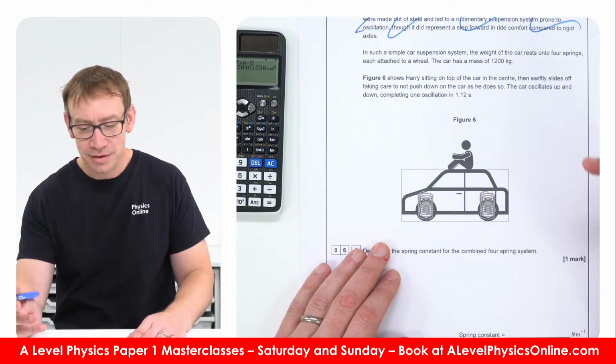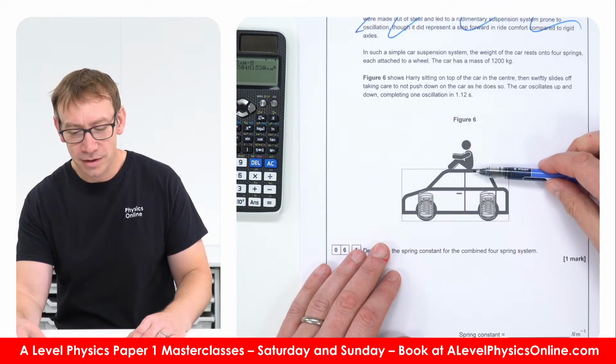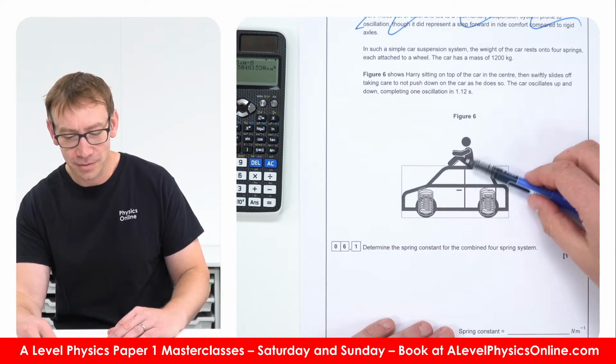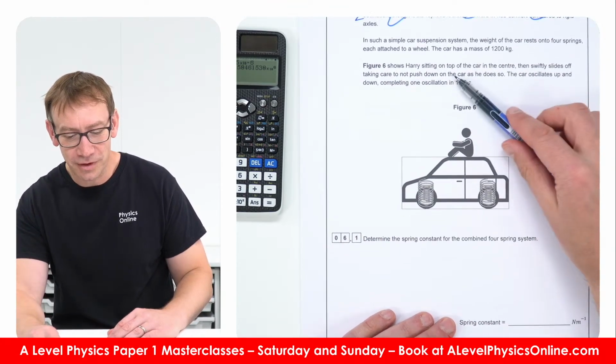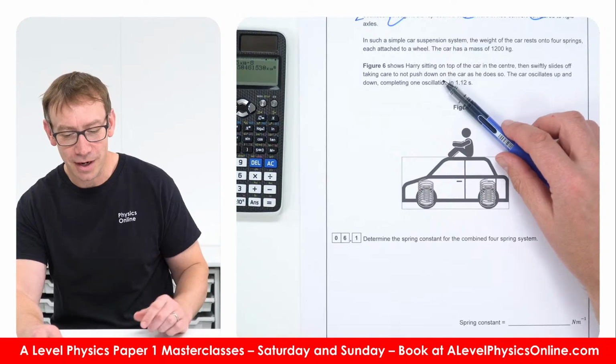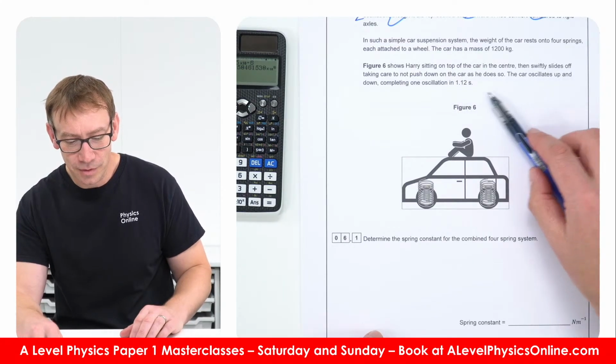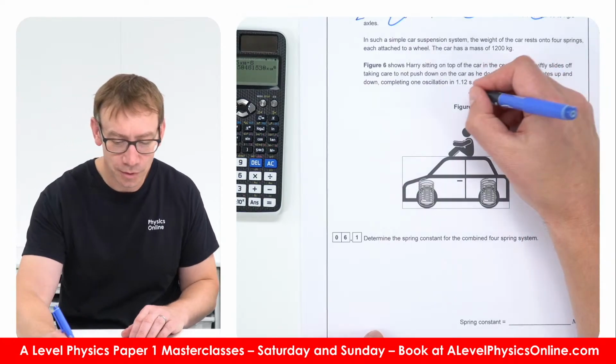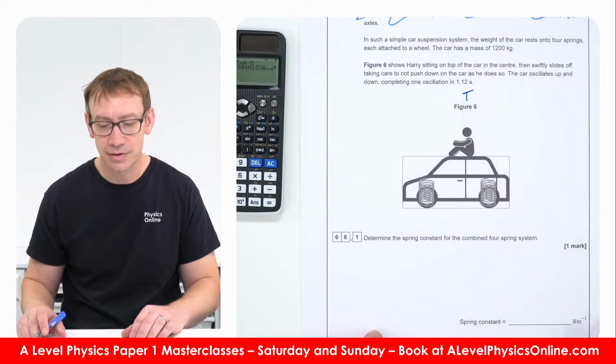The second bit, we've got the weight of the car resting on 4 springs. We've got a mass here. We've got Harry sitting on top of the car. Quite a boy-centric paper. This one we had John last time. Now we've got Harry. We've got the car oscillates up and down, completing one oscillation in 1.12 seconds. So that's our time period.